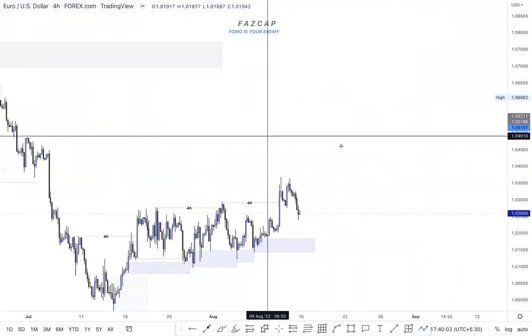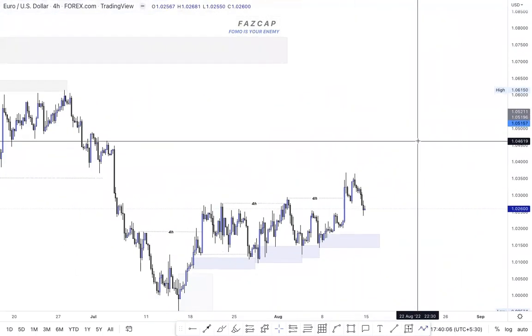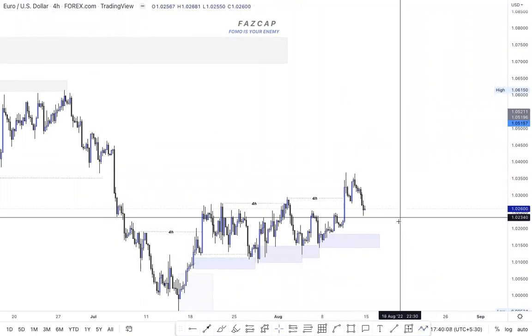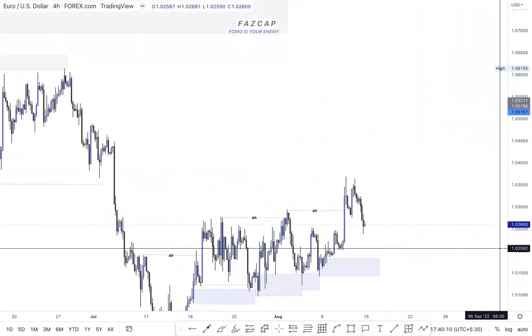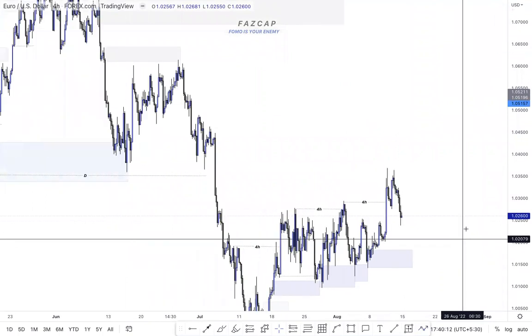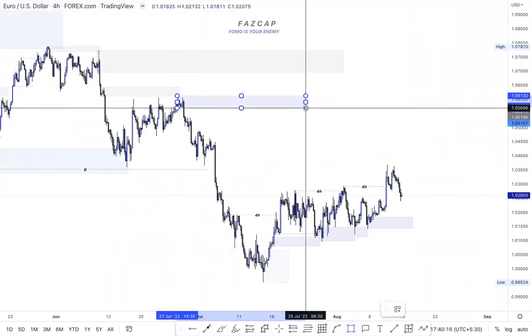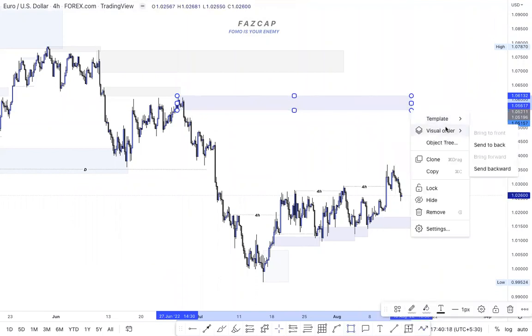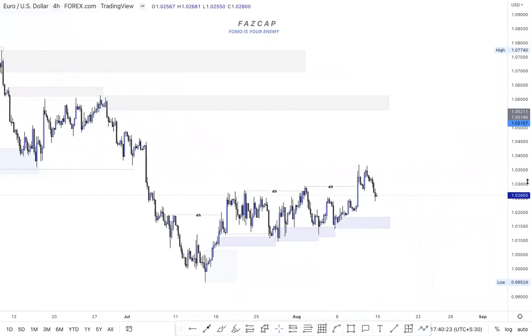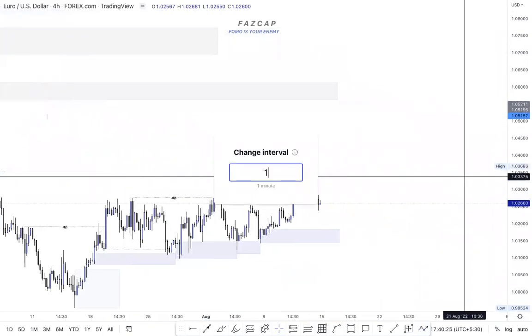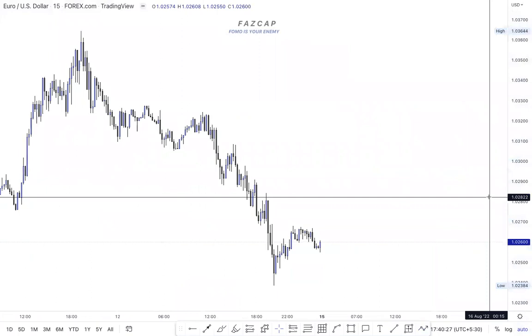Okay, wait a minute, guys. So I will just mark this POI and I will go to the 15.